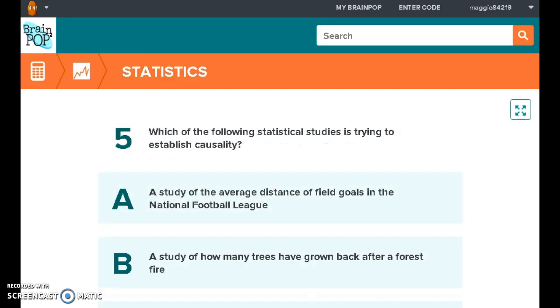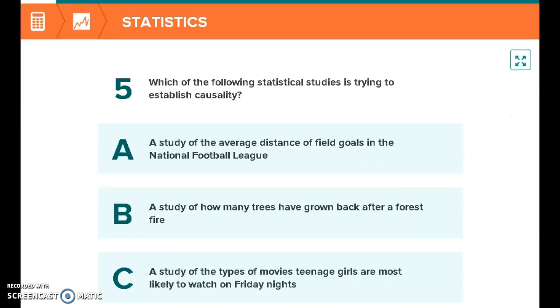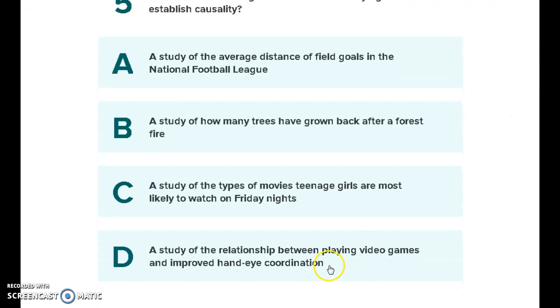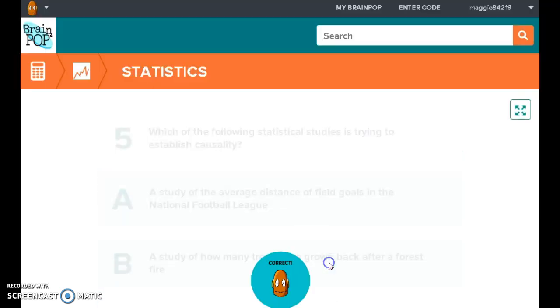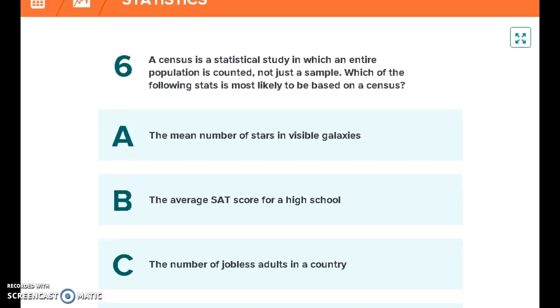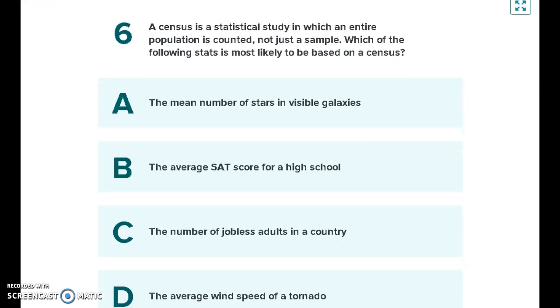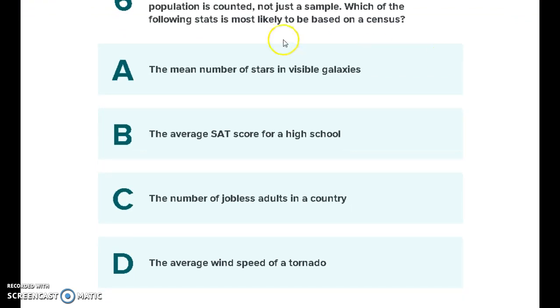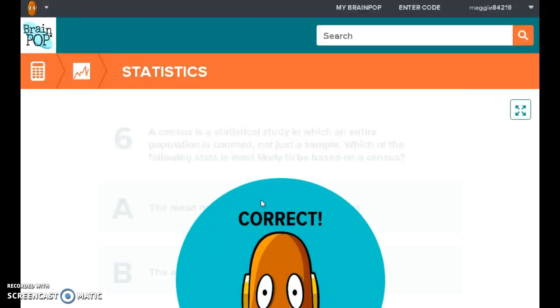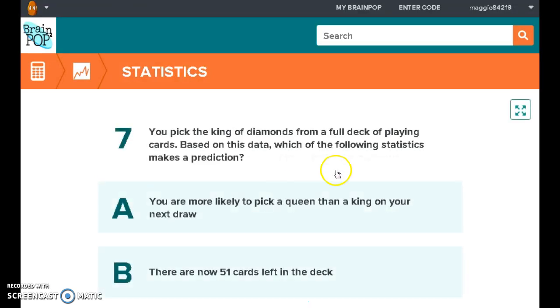Which of the following statistics studies is trying to establish causality? So that's like cause and effect. The relationship between playing video games improves hand-eye coordination. A census is a statistical study in which an entire population is counted, not just a sample. Which of the following stats is most likely to be based on a census? You can't count all the stars in the galaxy. The average SAT score, the average wind speed of a tornado. You can't have every single speed, so it's going to be the number of jobless adults in a country. That's going to be the whole population.